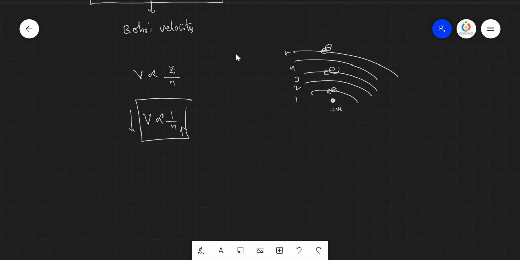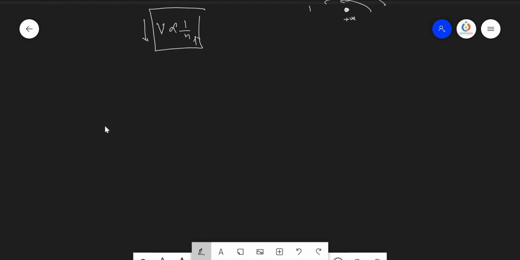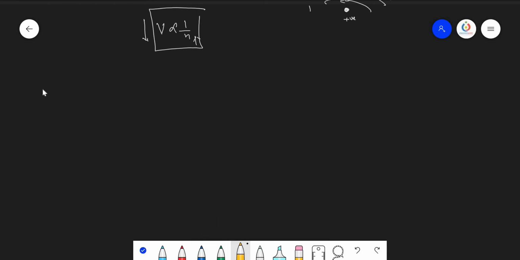They are inversely related. Now let us see another piece of information: the number of revolutions per second in the nth orbit.